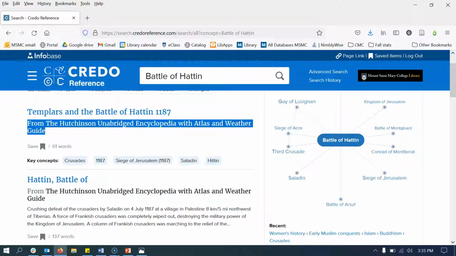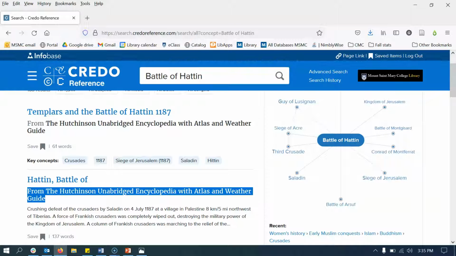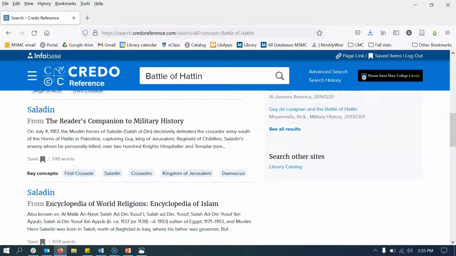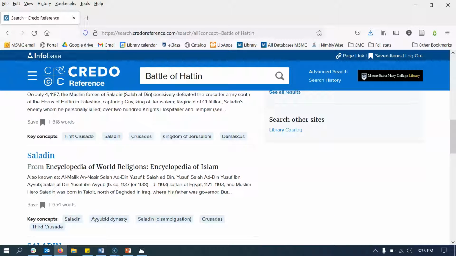As I'm looking through the books that some of these chapters come from, I see that maybe a book about weather is a little less relevant to me than a book about military history. And so I use that information to identify something that is particularly relevant to my topic.